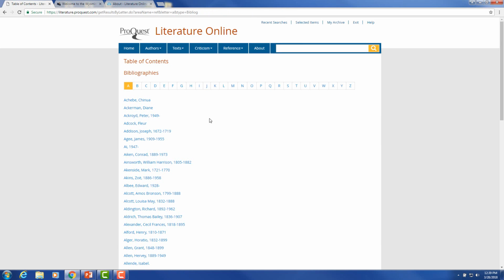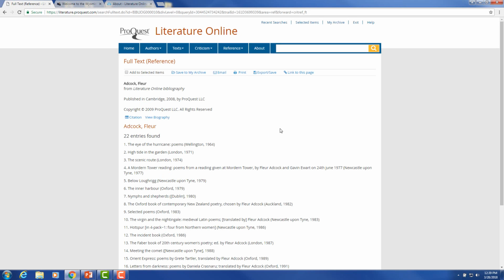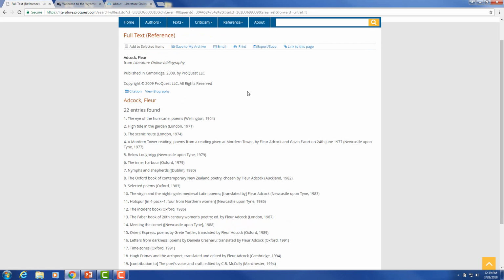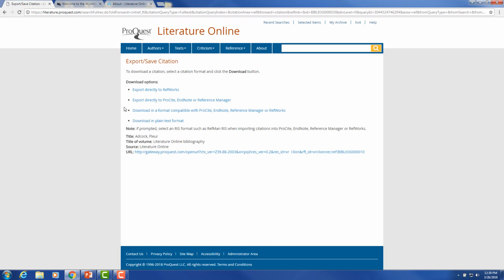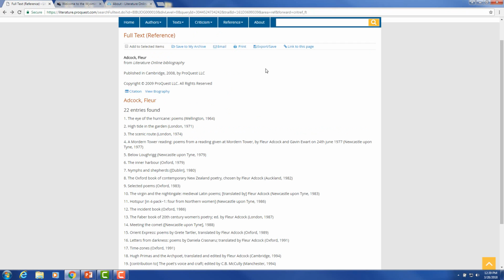We saw a bit of one for Shakespeare, but I didn't pause very long, so let's take a look at one of the bibliographies available to let you know when it was published. Get citation information. Once again, like we saw with the Shakespeare, we can go from the bibliography to the biography and back. All of these can be emailed, printed, exported. And you'll see you have various options for the export. And again, the link to this page so that you could come straight back to this document.